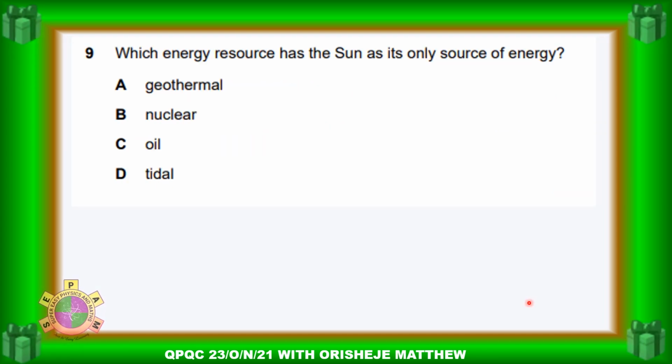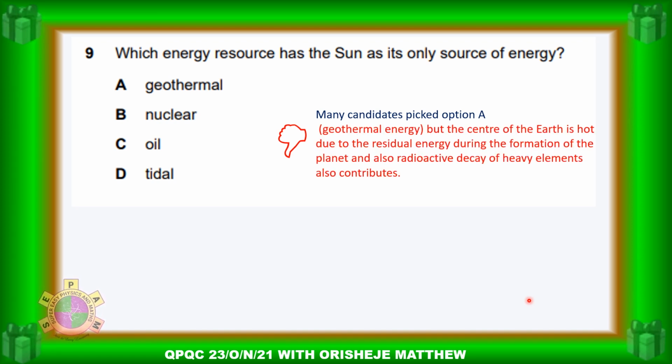Question 9 was the first major challenging question for them. Which energy source has the sun as its only source of energy? Now many students picked option A, geothermal energy.